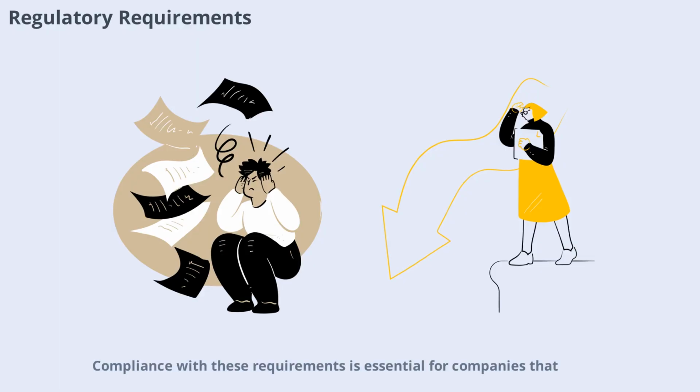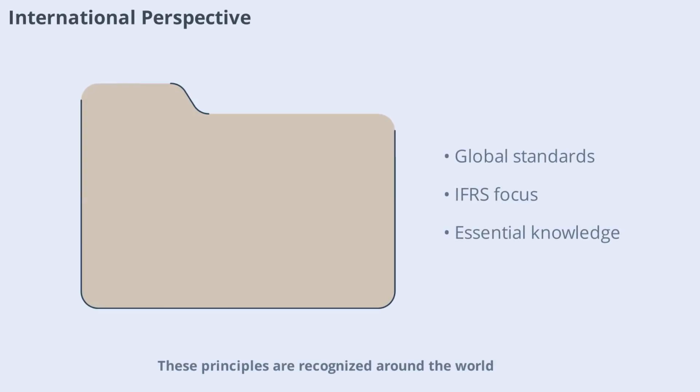Compliance with these requirements is essential for companies that want to access capital markets and maintain their reputation. These principles are recognized around the world, though the details may vary by country. International accounting standards such as IFRS emphasize the importance of consistency, conservatism, and full disclosure. Understanding these principles is essential for anyone working with global companies or analyzing international financial statements.